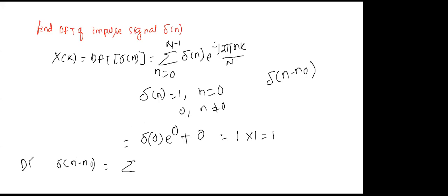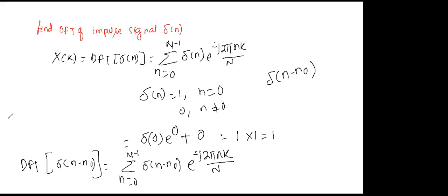Let me find this DFT. It is a very simple problem. If you understand, you can do it. It's the summation for n equals 0 to N minus 1 of delta of n minus n naught times e to the power minus j 2 pi nk by N. Delta of n minus n naught equals 1 if n minus n naught equals 0, that is n equals n naught, and it is 0 for n not equal to n naught.